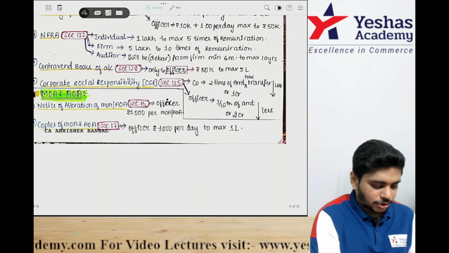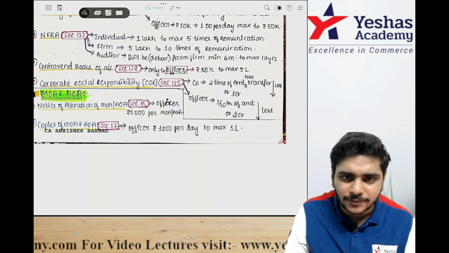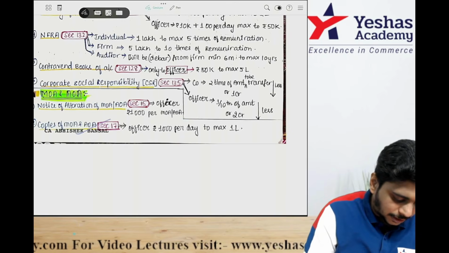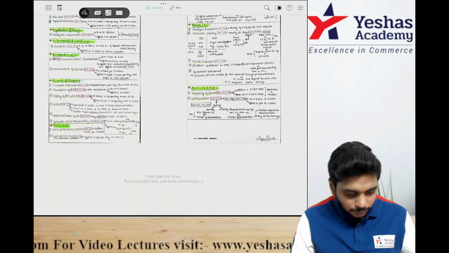Notice of alteration, section 15: 1,000 rupees per copy. If you have given the wrong copy, not the new copy but the old copy, it is 1,000 rupees per day, subject to maximum 1 lakh.